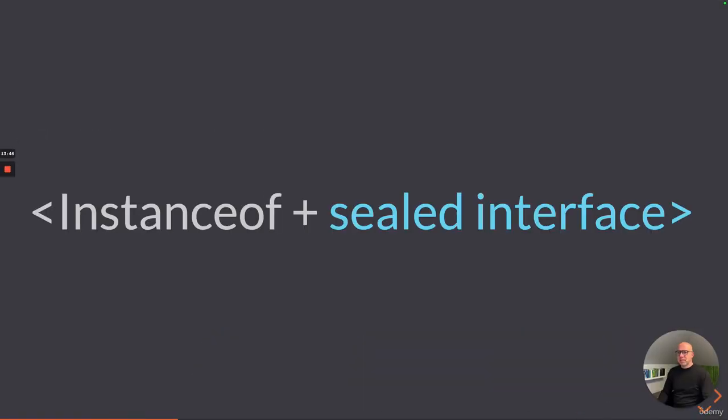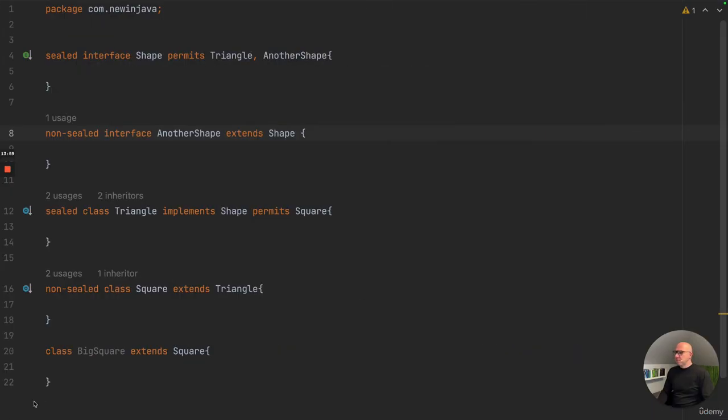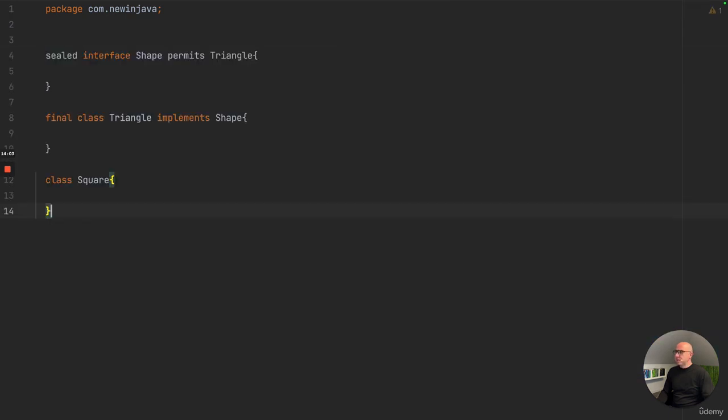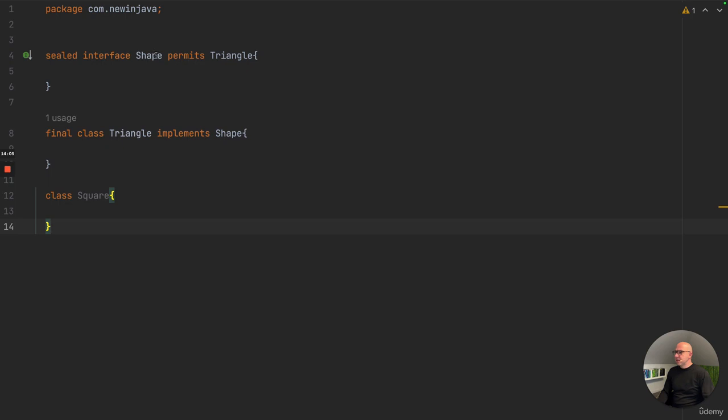Now with sealing and non-sealing, the compiler is a bit smarter, and it uses this knowledge when you're writing an instanceof. So let's go back to our example and start again, remove what we had and replace it with a sealed interface shape that permits triangle, and a final triangle which implements shape, and we have a class square.